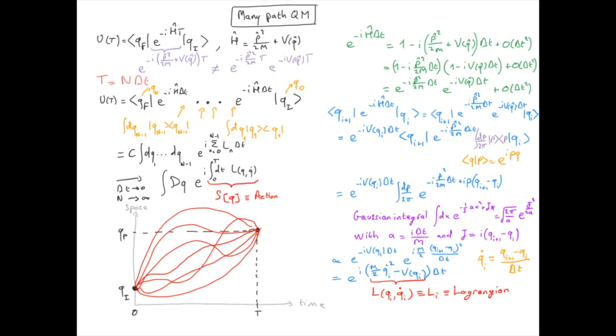So to summarize, we look at all the possible paths joining our two events. We calculate the action for each of these paths, and for each of these paths we associate exponential of i times the action, which we sum for all the possible paths. That's the meaning of our path integral here.